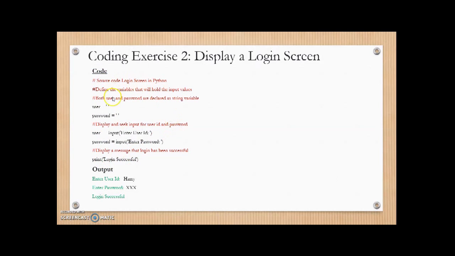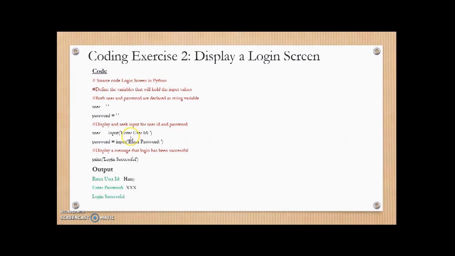When we run this source code, which we'll shortly do in a minute, this is the output that we'll see. First we'll see enter the user ID. Assume that I've entered Harry here. Then it will say enter the password, and I will enter the value here. Once I enter the value, I will see a message called login successful, which is coming from here, right? So this is a very simple login screen that we have coded.